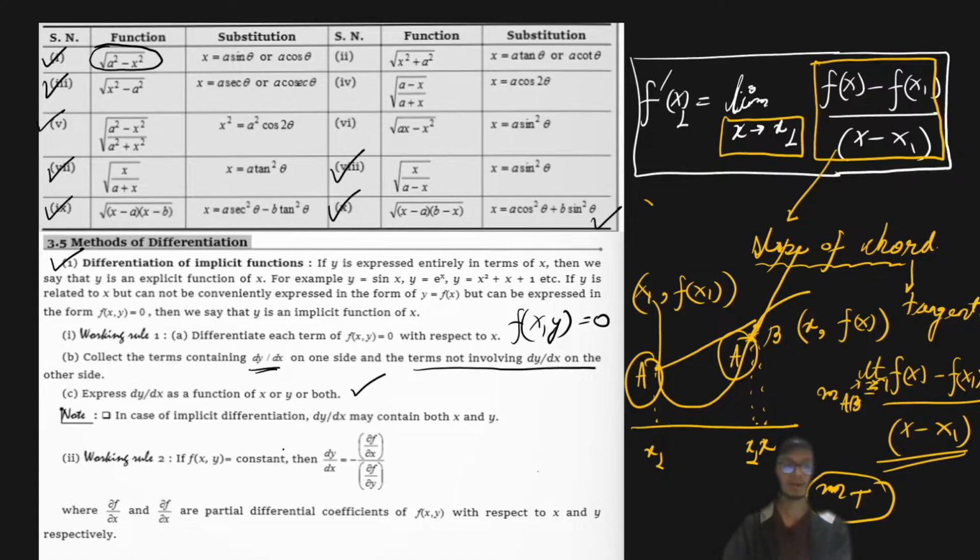That's the simplest way. But if you want the quicker solution of implicit function differentiation, you can go with the shortcut: minus the partial derivative of f with respect to x divided by the partial derivative of f with respect to y. So if you have this expression, first partially differentiate it with respect to x, then partially differentiate it with respect to y, and the ratio of these will give you the result of dy by dx.